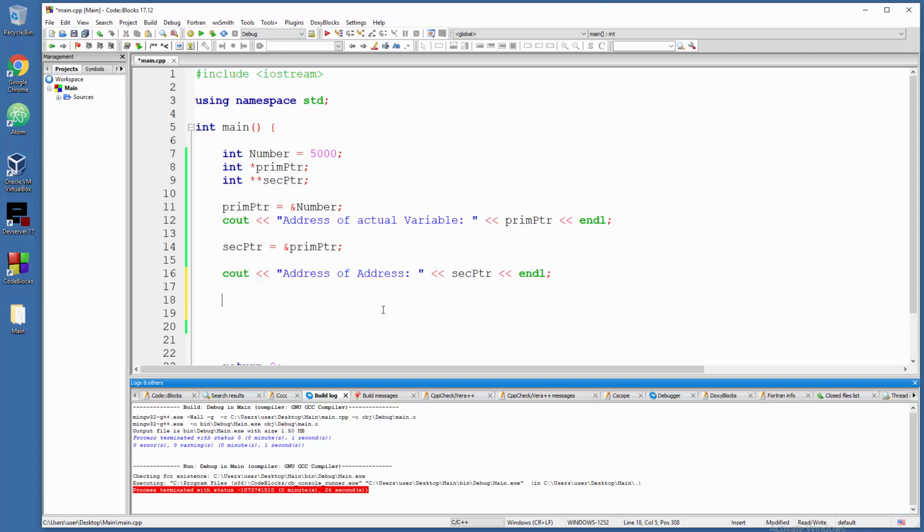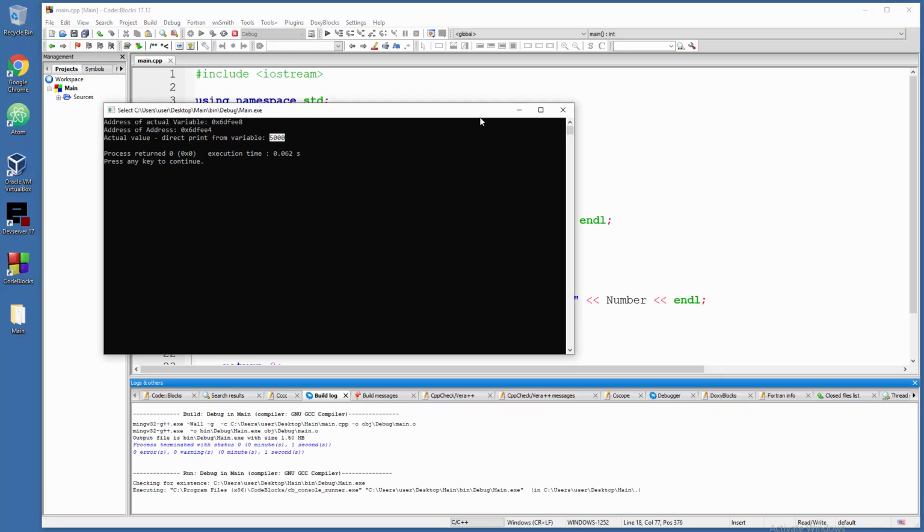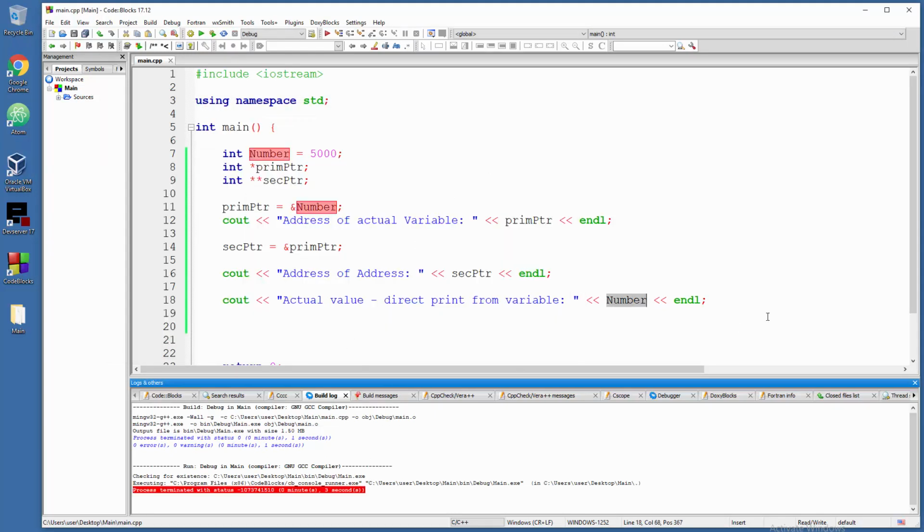Okay, so let's print stuff, let's grab the actual value through these things, all of them. Let me have here a line like cout, actual value, direct print from variable, and then of course we will just grab number and end line. Let me run this, and I need to get 5000. Okay, but this is through the name of the variable. Cool stuff.